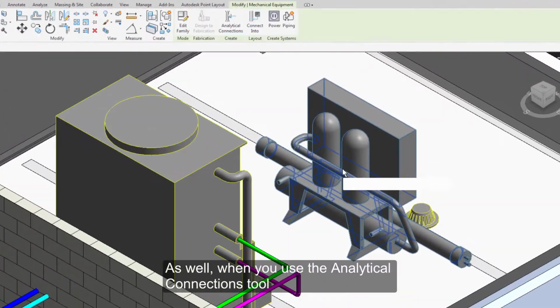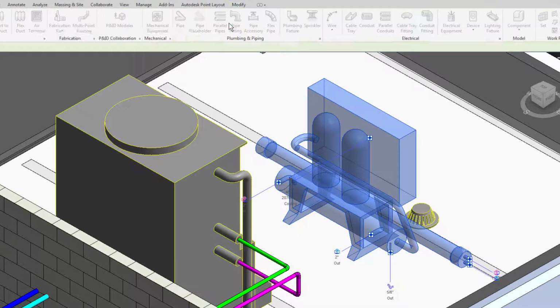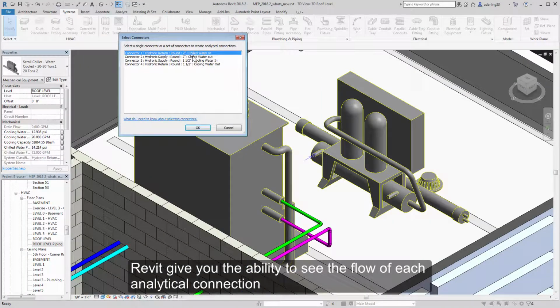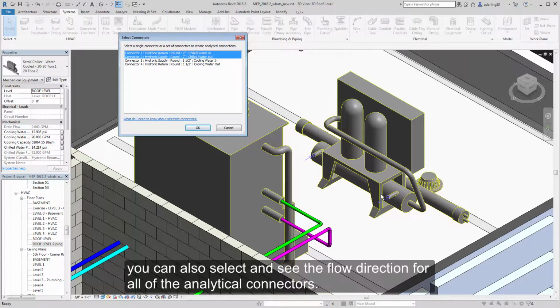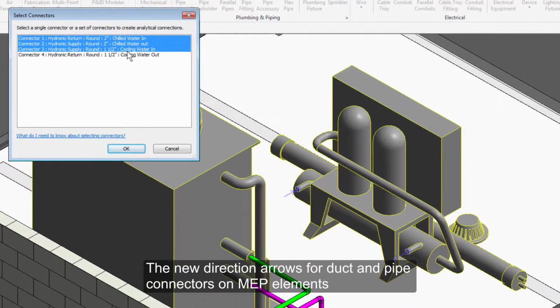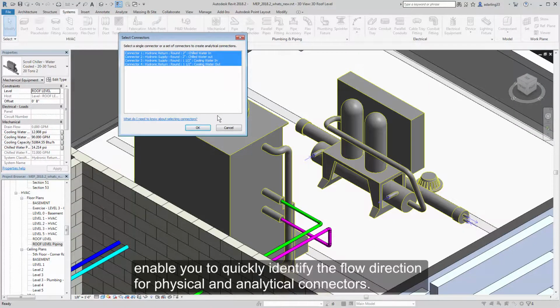As well, when you use the Analytical Connections tool, Revit gives you the ability to see the flow of each analytical connection. You can also select and see the flow direction for all the analytical connectors. The new direction arrows for duct and pipe connectors on MEP elements enable you to quickly identify the flow direction for physical and analytical connectors.